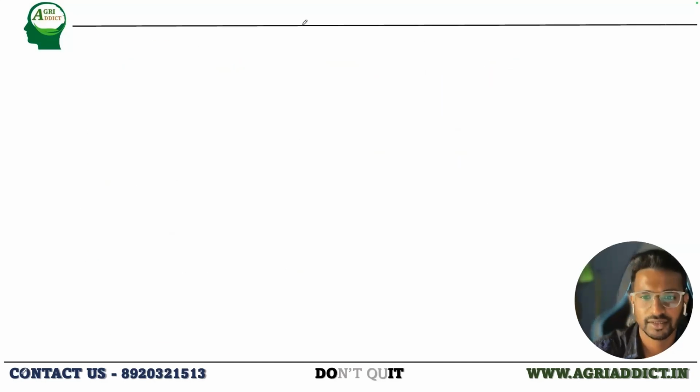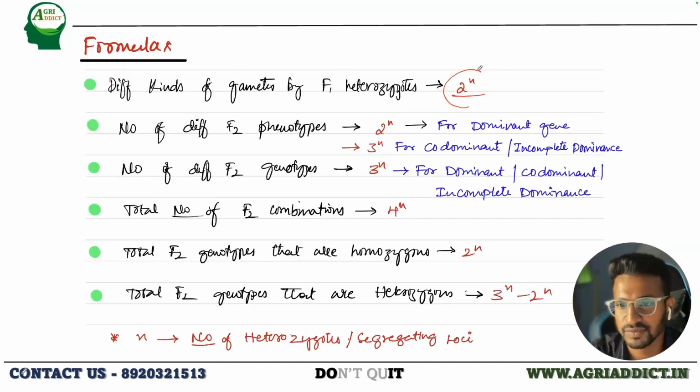Before that, I have listed the formulas. These formulas are very important. These are just memory based. You have to remember them. There is also logic behind all these formulas. If you know the logic, it's good, but otherwise at least remember the formulas directly.